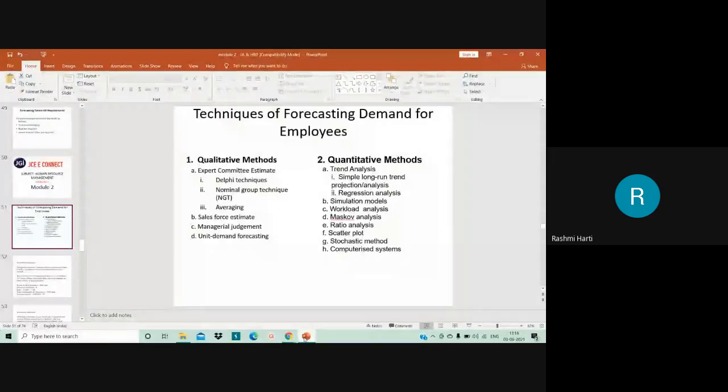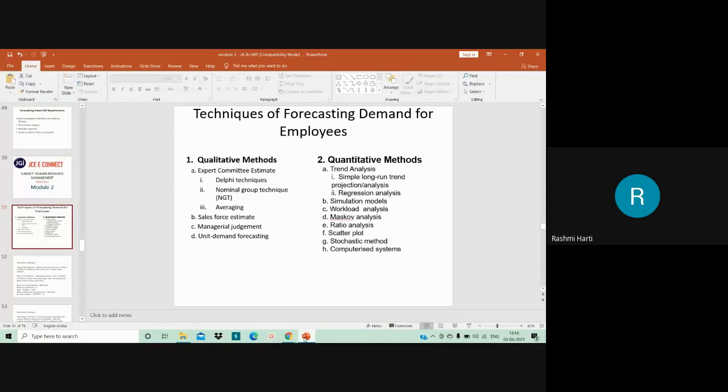Apart from that, you have managerial judgment. Managerial judgment focuses on forecasts which are likely to be impacted by factors like technological and administrative changes. So any changes in the technology or in the administration or the processes enhance the chance of managerial judgment. Here it is caused by enhanced productivity, or a decision made to improve the quality of the output, or a decision to penetrate into new markets, and so on. Managerial judgment will come into play to modify the initial forecast. Managerial judgment is basically nothing but a power play.